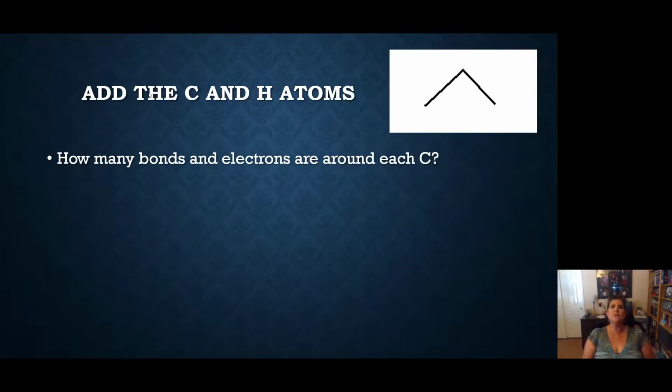Your turn. Here's a squiggly line. If you can, pause and fill in the carbons on the squiggly line, then add hydrogens so that every carbon has 4 bonds.